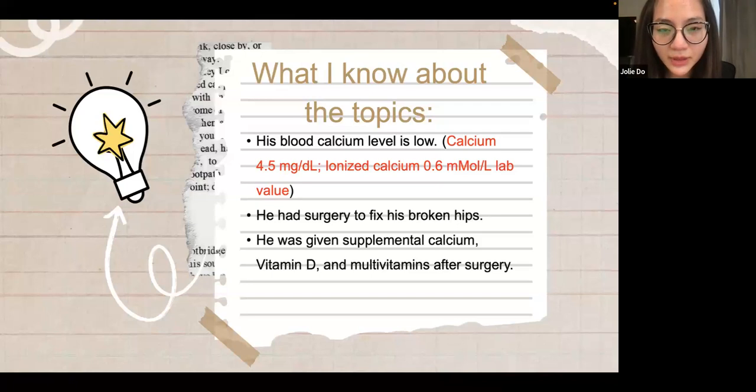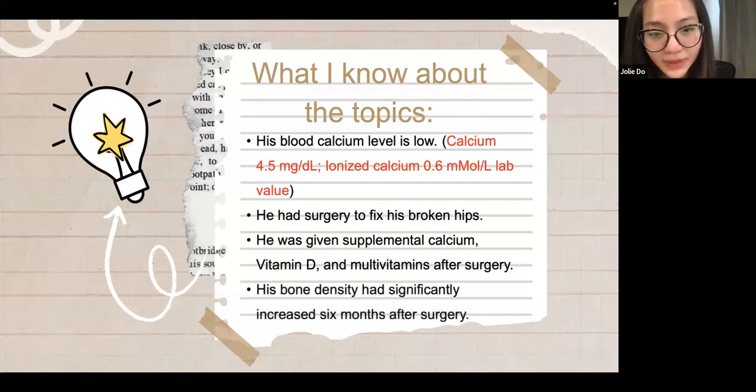And also his blood calcium level is low. He had surgery to fix his broken hip. He was given supplemental calcium, vitamin D, and a multivitamin after surgery. And also his bone density had a significant increase 6 months after the surgery.